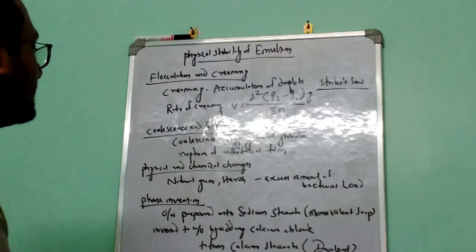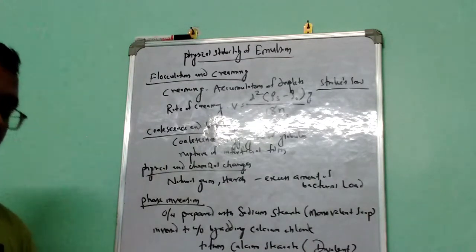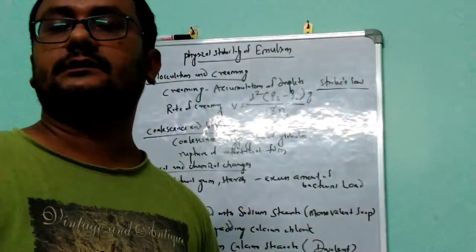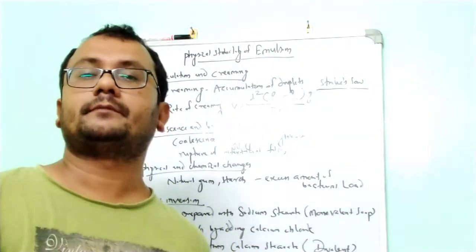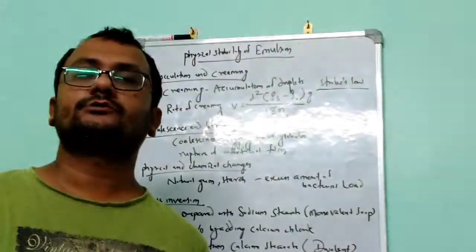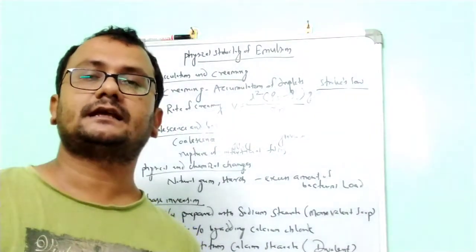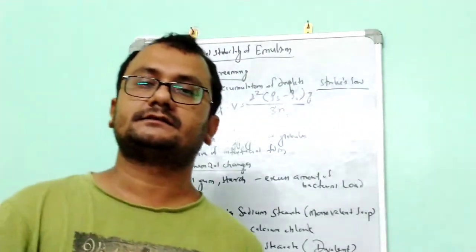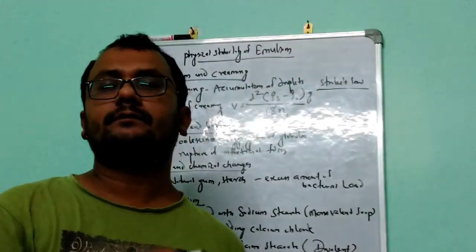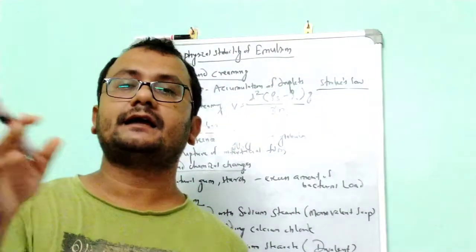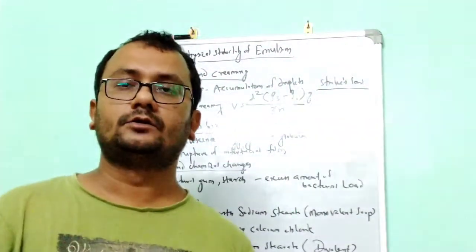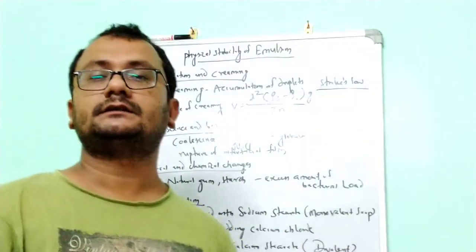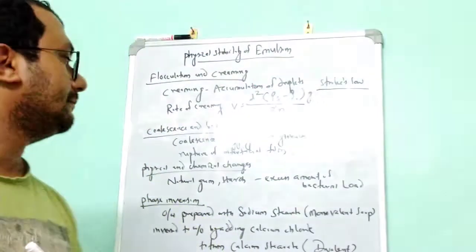Now coming to physical and chemical changes. Physical and chemical changes mean the physical property of the emulsion will change, and the chemical property of the emulsion will change, because we are using different types of emulsifying agents, like natural gums and starch. These types of substances have a high bacterial and microbiological load. So these microorganisms will grow inside the emulsion and break it down.